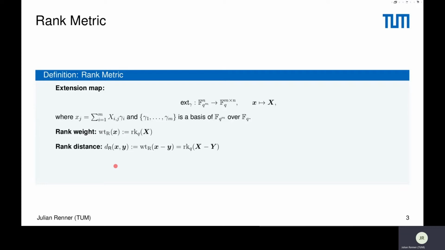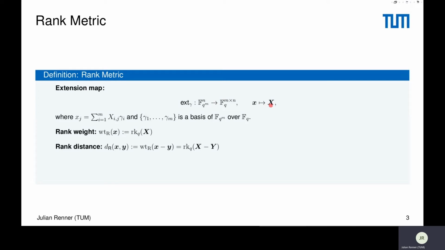Okay, since there were already some talks about rank metric, I will go over the definition of rank metric very quickly. But still, I would like to show it to you in order to get you familiar with the notation that we use. So first look at this extension map, which I define here by ext gamma. It maps a vector of length n over the extension field F_q^m to a matrix with m rows and n columns over the base field F_q.